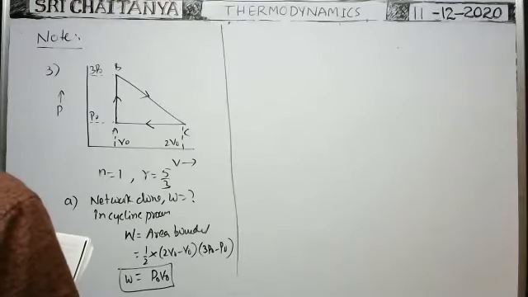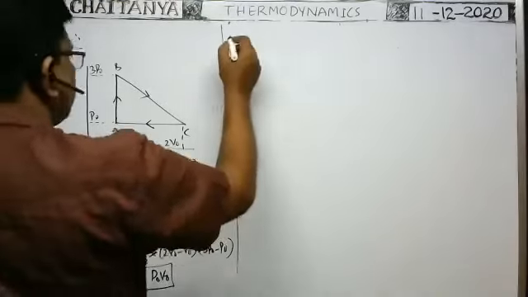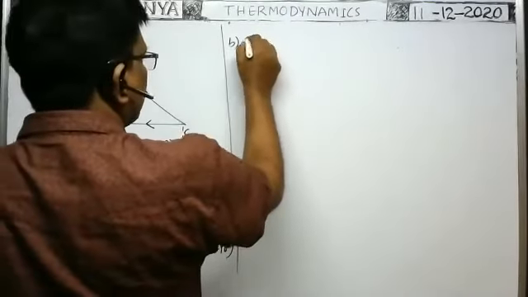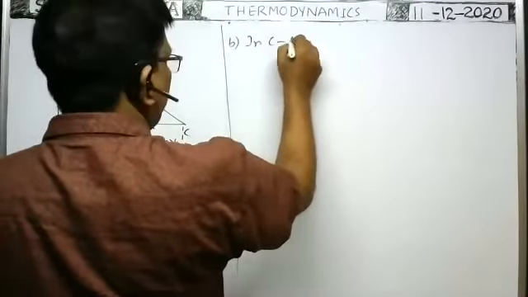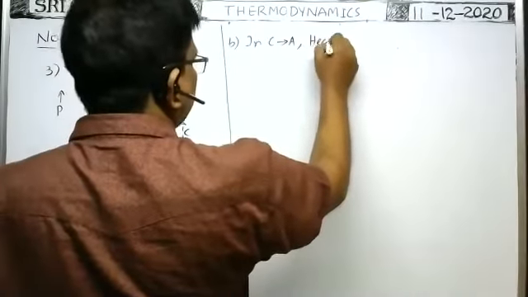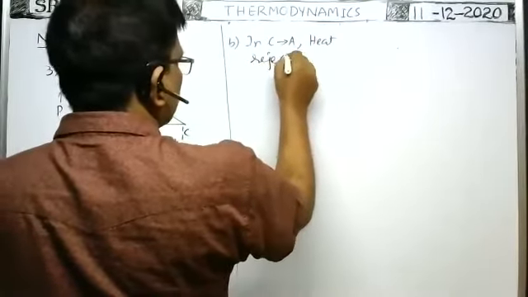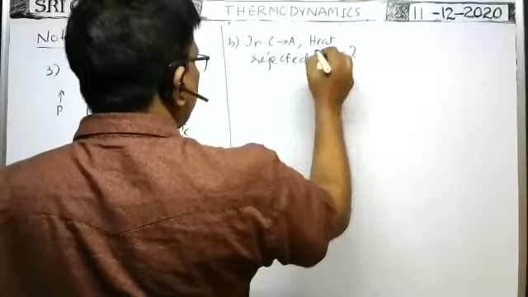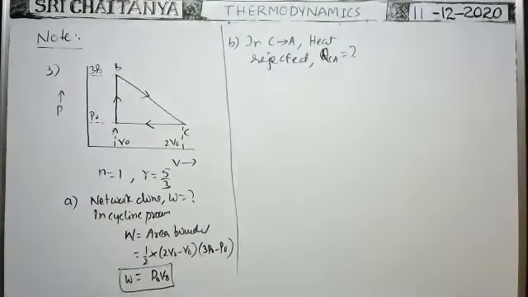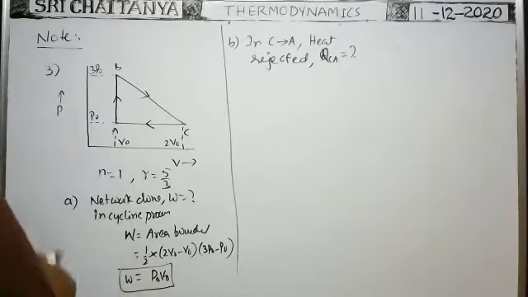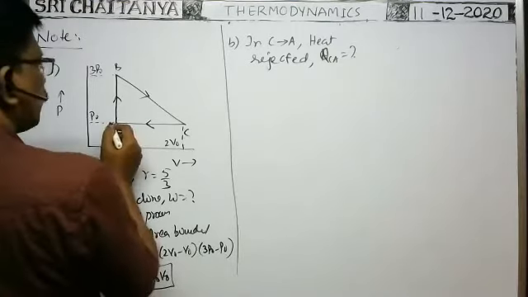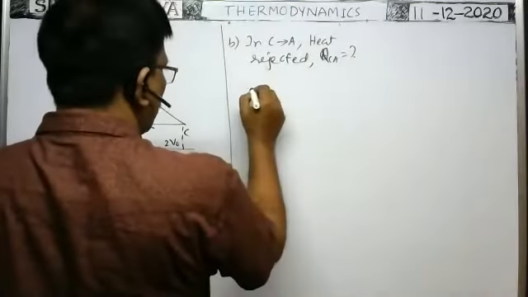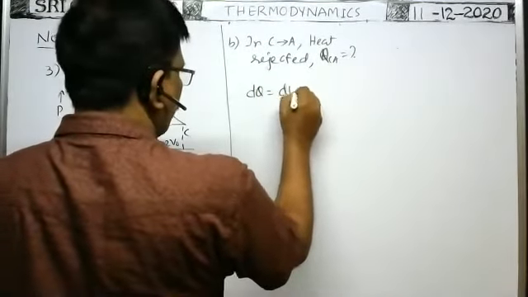Heat rejected in the process from C to A, they asked. In the C to A process, heat rejected QCA, or dQCA, is equal to what? It is an isobaric process. In this isobaric process, what is the heat energy rejected? As in isobaric process, heat energy is equal to dU plus dW, we can write now.